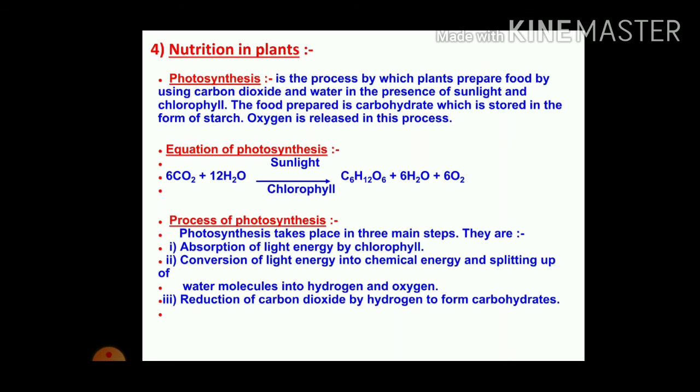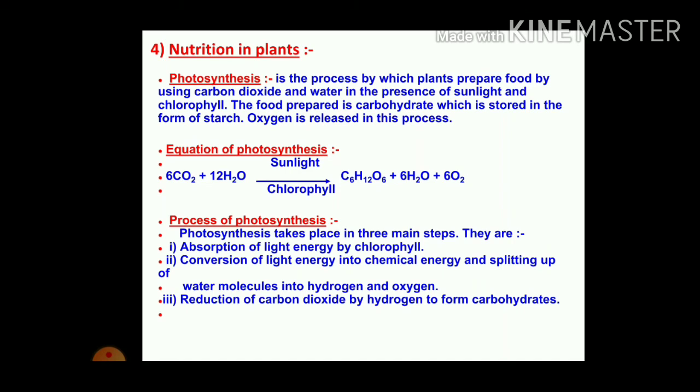We will now discuss the process of photosynthesis. Photosynthesis takes place in three main steps. The first is absorption of light by the chlorophyll. Light energy is absorbed by the chlorophyll which is present in the leaf.